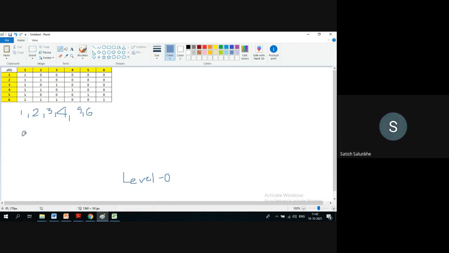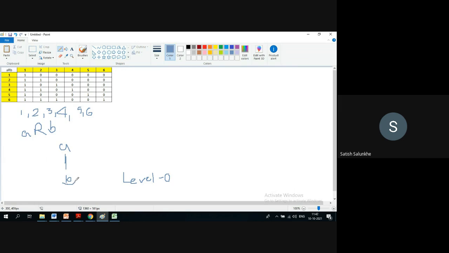A or B. In Hasse diagram, it is used something like this: A related to B. This is the interpretation in Hasse diagram. Okay.